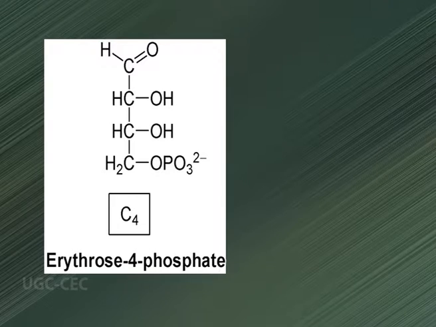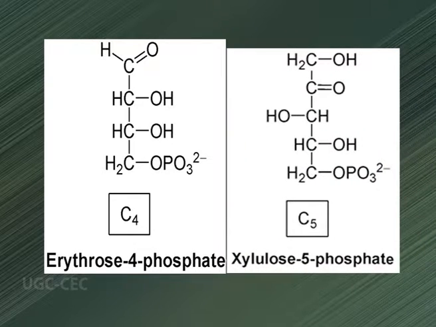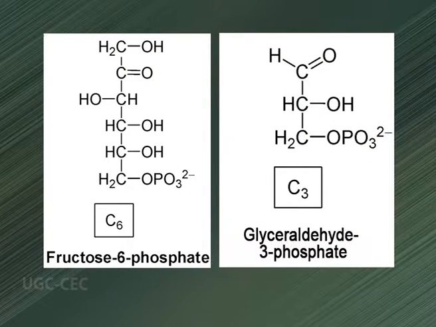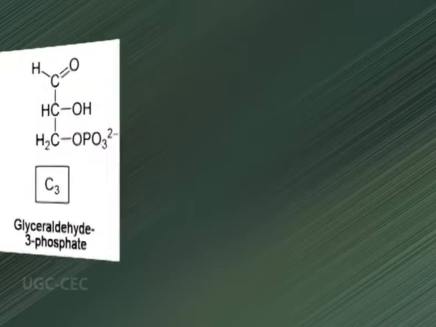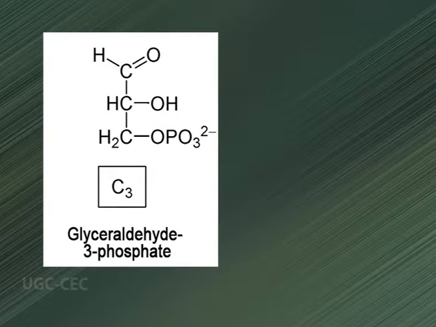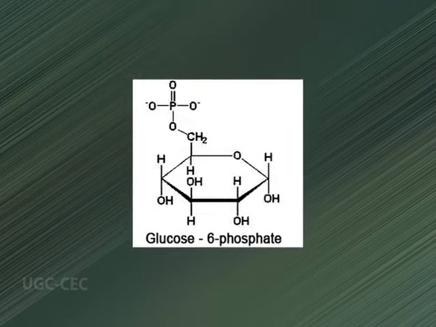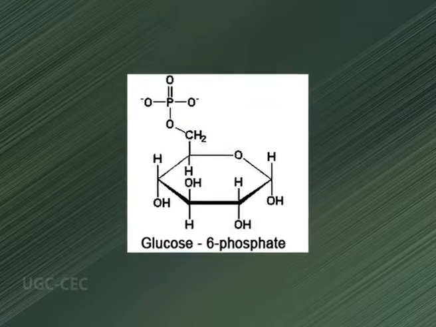That is, erythrose 4-phosphate reacts with xylulose 5-phosphate and results in the formation of fructose 6-phosphate and glyceraldehyde 3-phosphate. Two molecules of glyceraldehyde 3-phosphate can be converted to fructose 1,6-bisphosphate, which ultimately gets converted to glucose 6-phosphate.